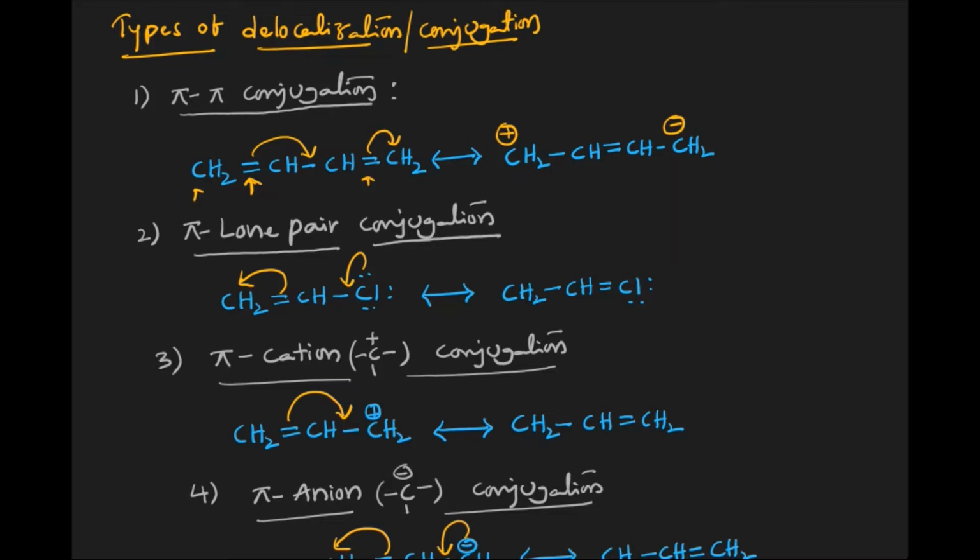Now where the delocalization is taking place, what kind of electrons are involved in the delocalization or conjugation? Here both are pi electrons. That's why we are calling it pi-pi conjugation.